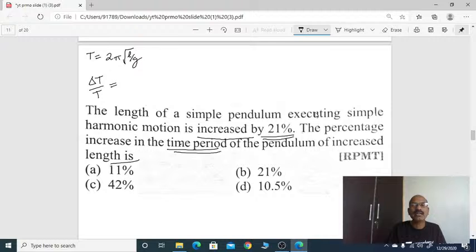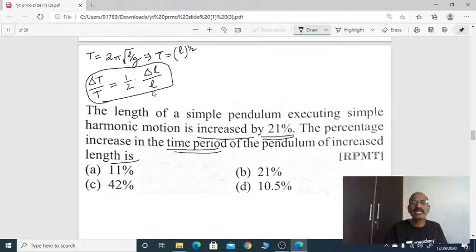The root we can write as whole power 1 by 2. g is also constant, leave it. So T is proportional to L to the power 1 by 2. So delta T by T equals 1 by 2 into delta L by L, change in length by original length. Keep this in mind.